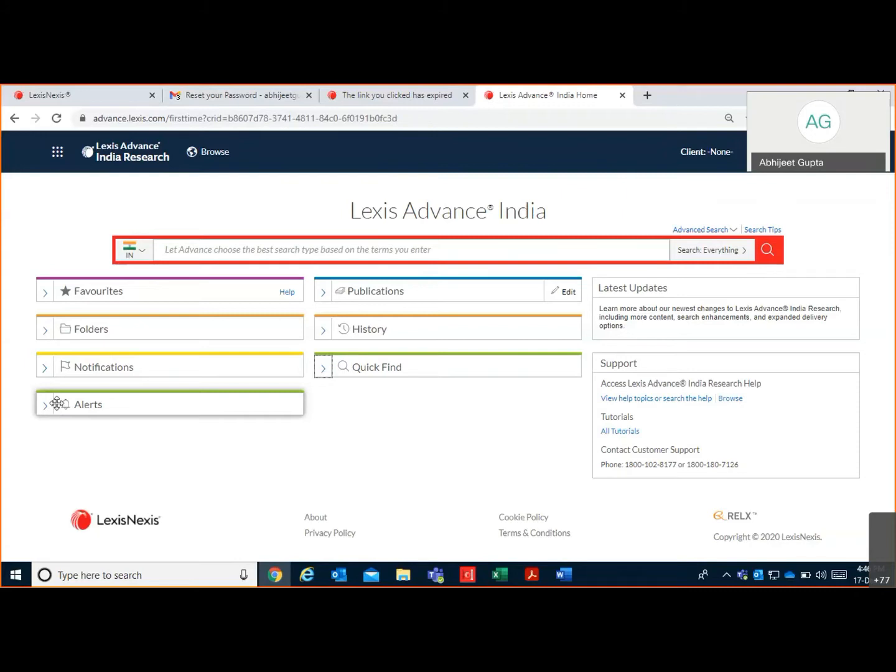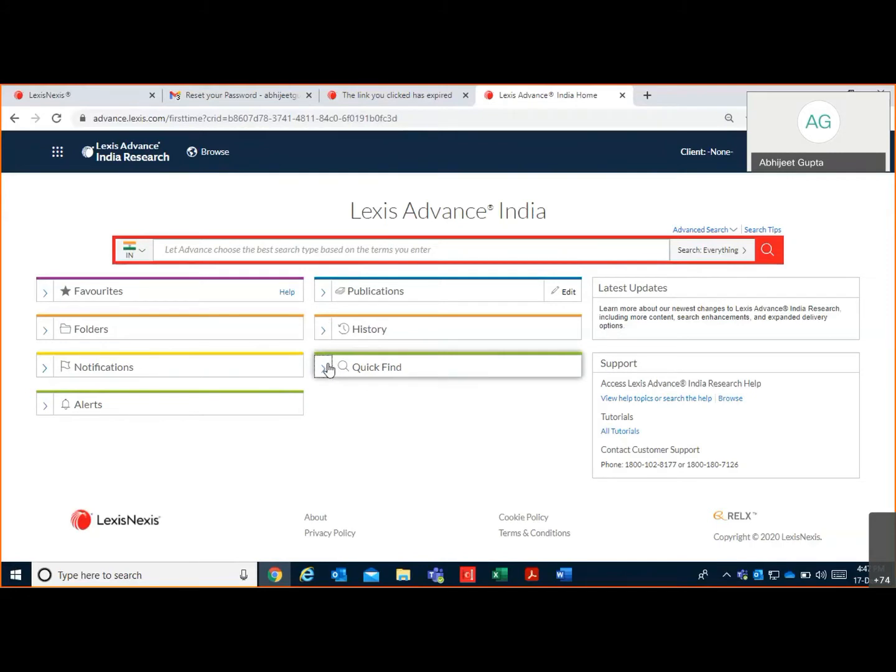Then next is publication. Under this publication tab, you can see the entire India content. Then next is history. In history, you can see your past searches. And the next is quick find.